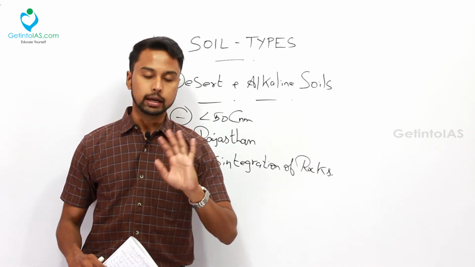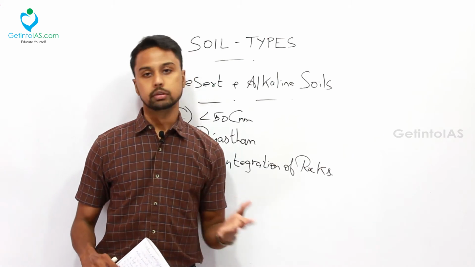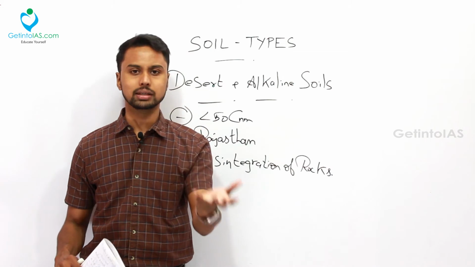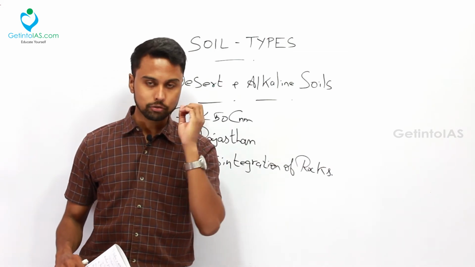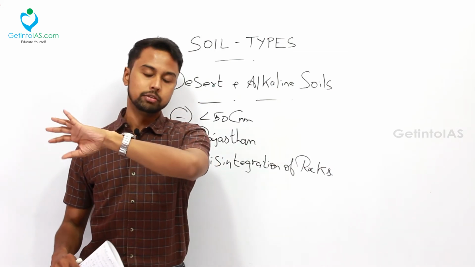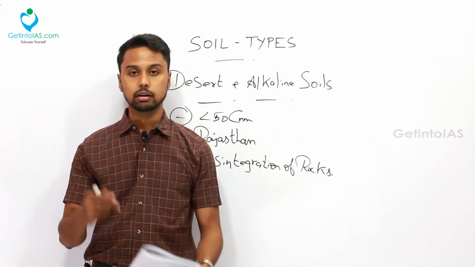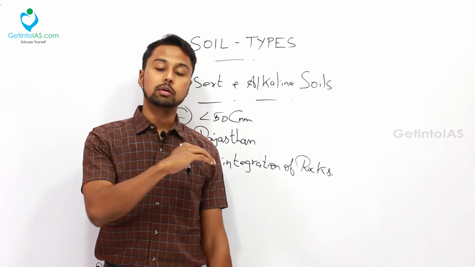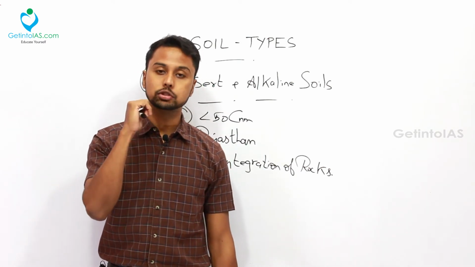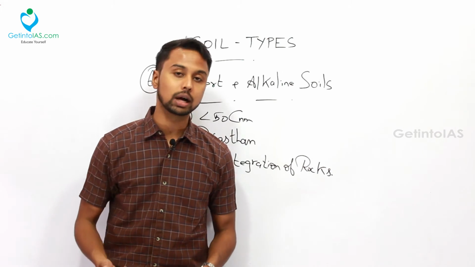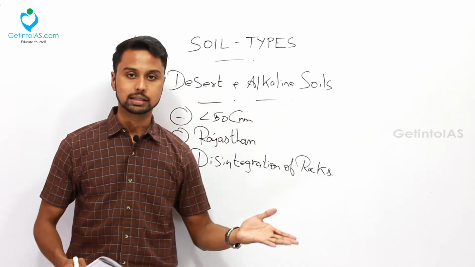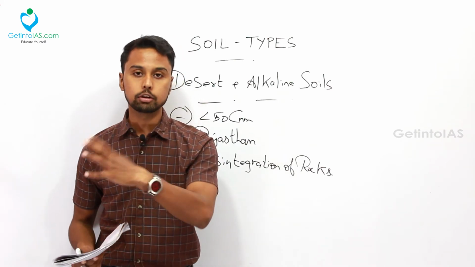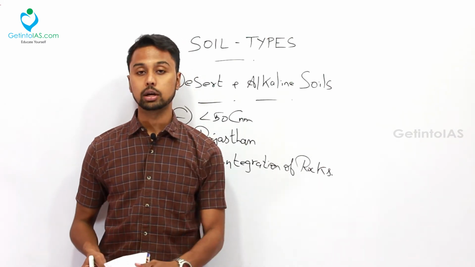Another thing, what about the fertility of this soil? Desert soil is infertile, because in desert there are no plantations. For a very simple reason: we have studied that because of mechanical disintegration only, more amount of salt is there in the soil, and because of that it is salty or alkaline, I can say. Alkaline means what? A huge amount of salt like calcium carbonate. This salt will be there in the mud, and because of that this soil is infertile.